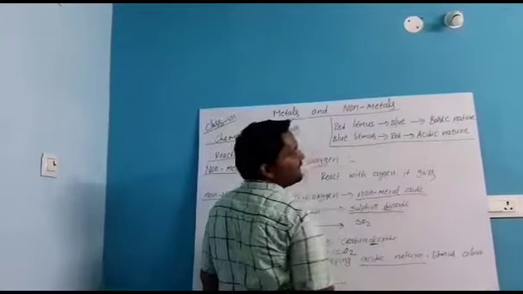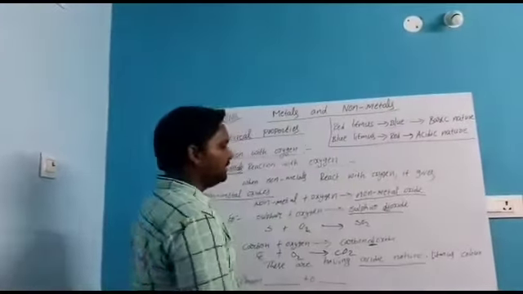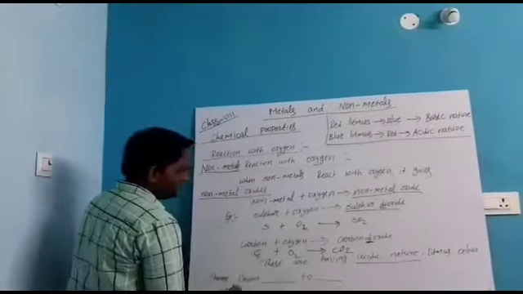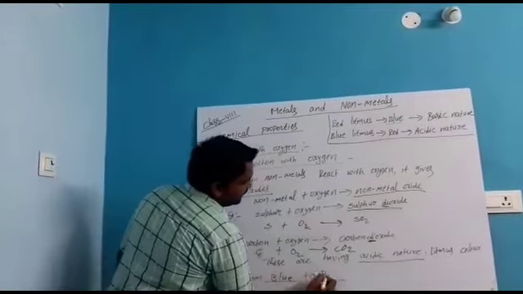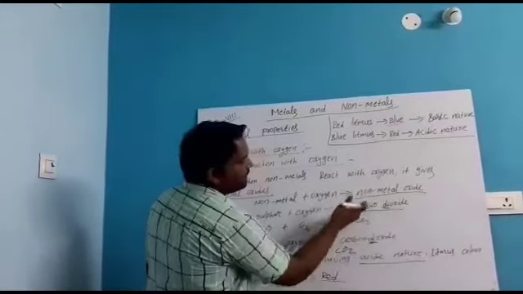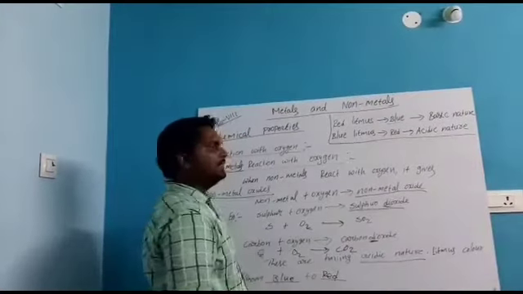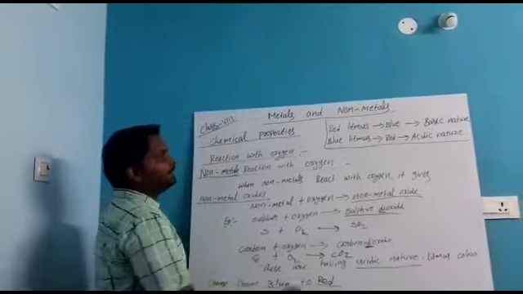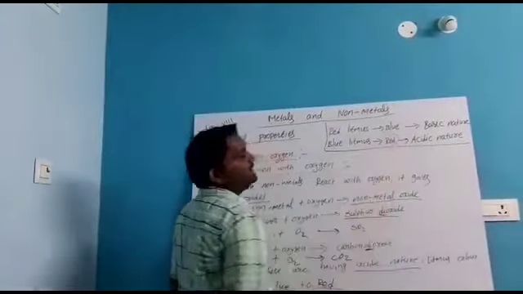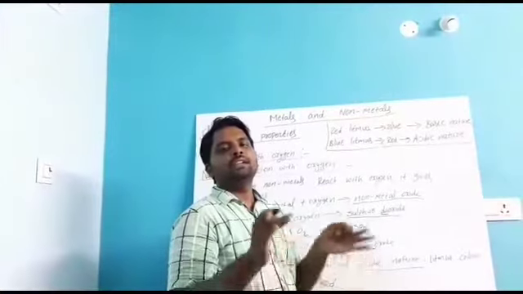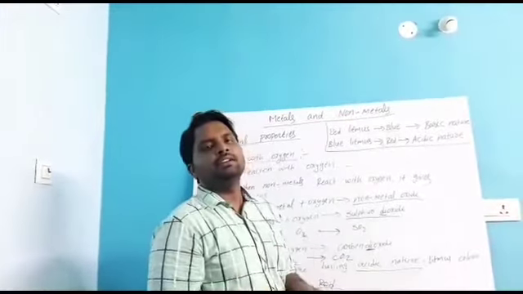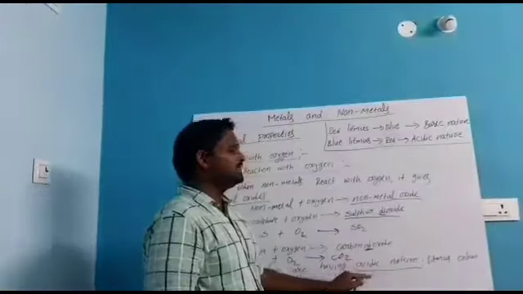Then we can say acidic nature. So when litmus paper changes color from blue to red, we can say non-metal oxides have acidic nature. If you take red litmus directly, it will remain red only, and blue litmus will change into red color. Then we can say acidic nature.